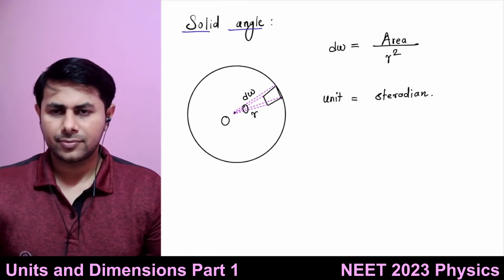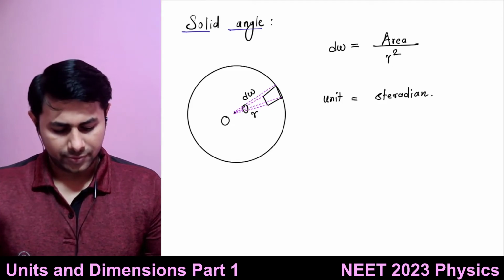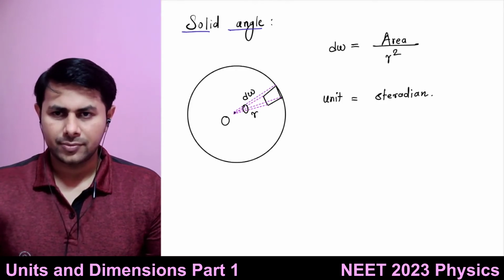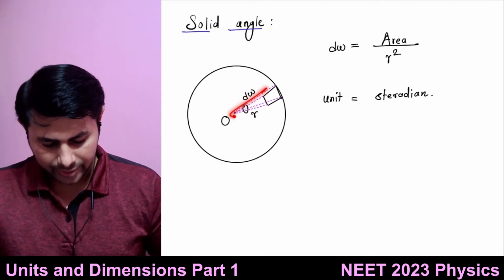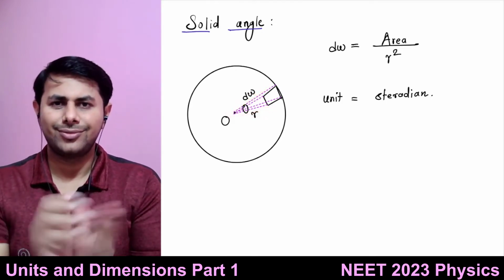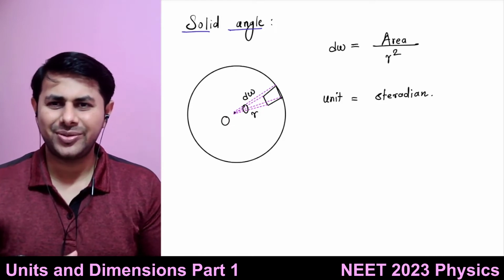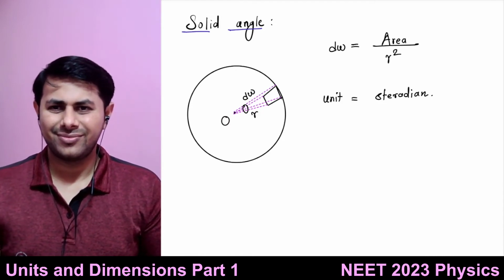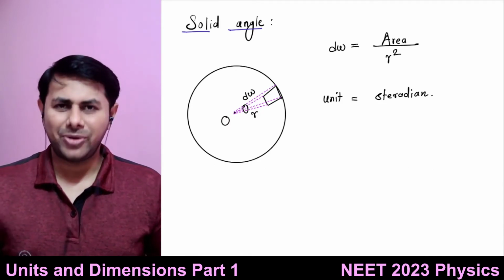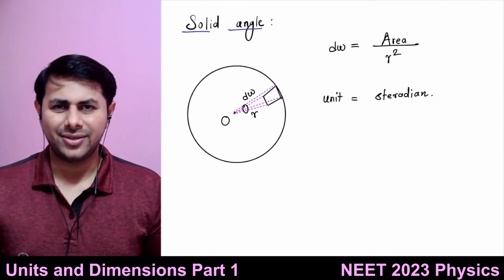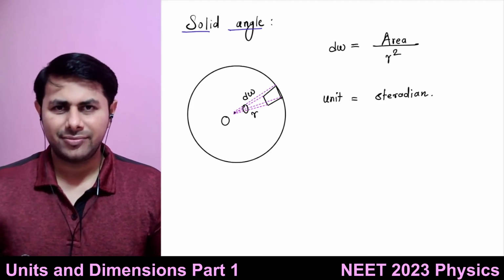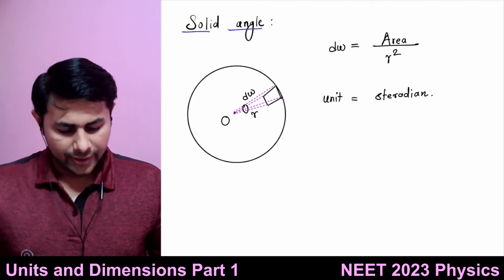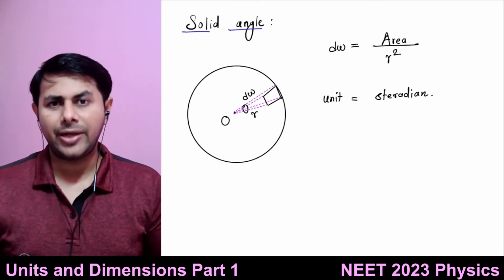Sir, why are we putting that omega, sir? I don't understand why. I'm calling this cone d omega. I have to name it something, no? So I'm calling it d omega, right? You can use any letter, doesn't matter. Then this is how I define solid angle.